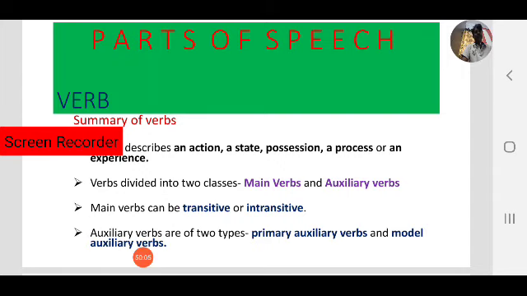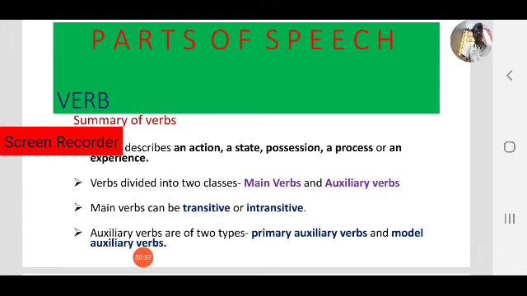Okay, so auxiliary verbs or helping verbs can be divided into two categories: primary helping verbs and modal helping verbs. Primary helping verbs can be used in two ways. Sometimes they are used as independent verbs and sometimes as helping verbs. Now coming to the second category of auxiliary verbs, that is modal helping verbs. Modal helping verbs are always used as helping verbs only. Okay, this is about verbs.